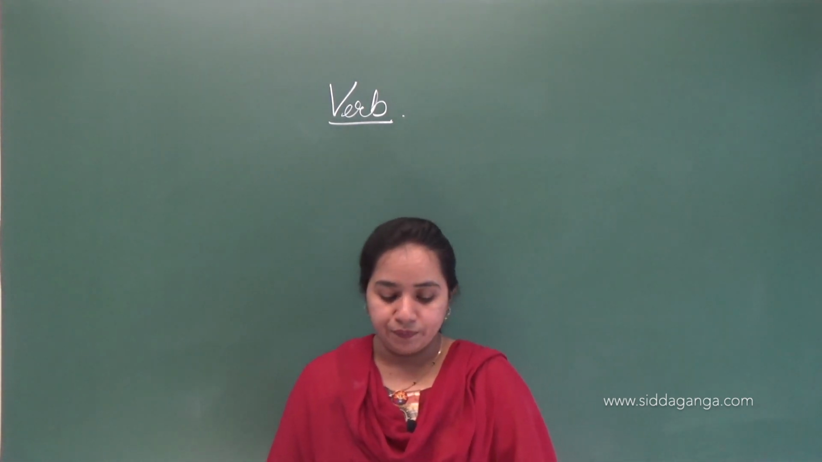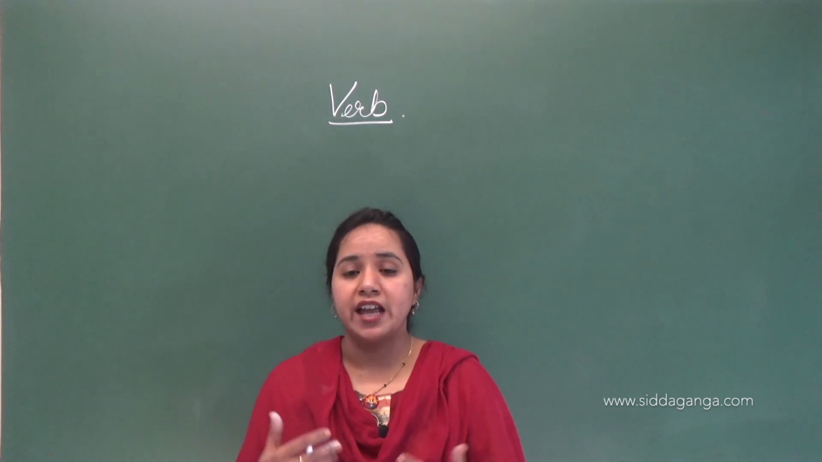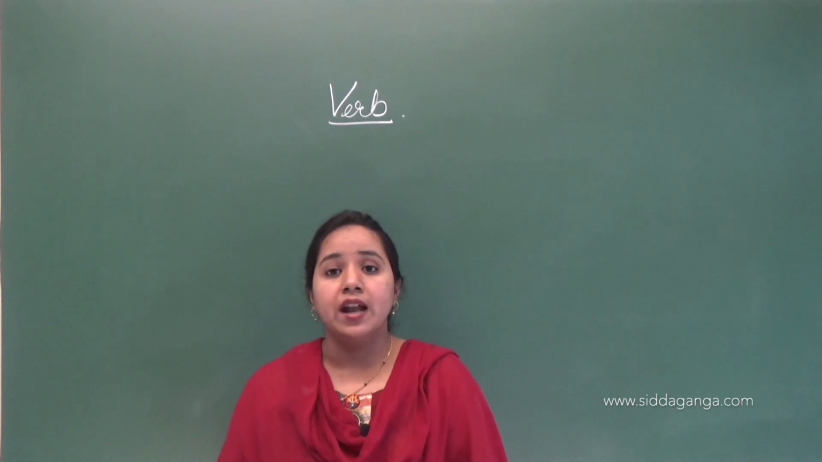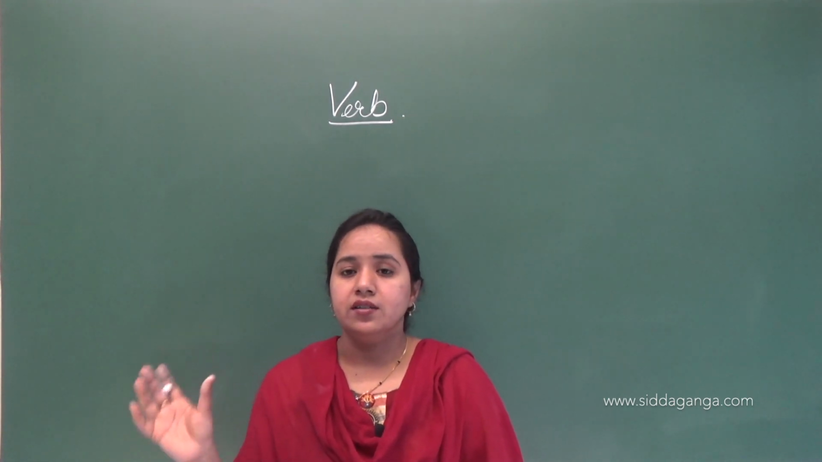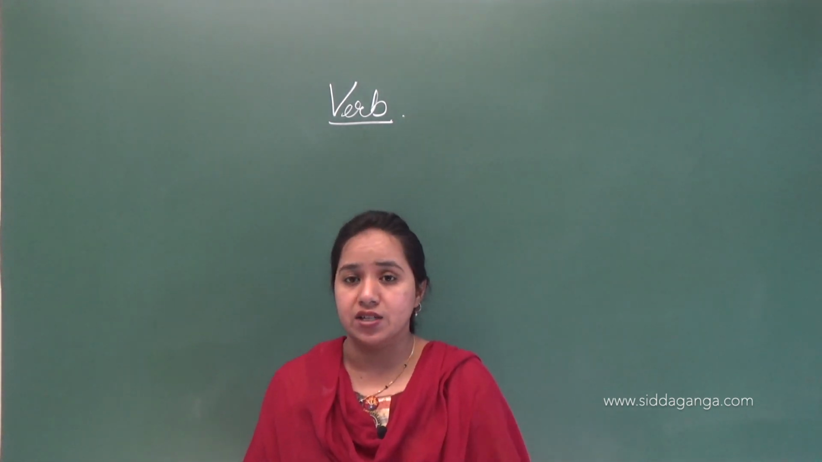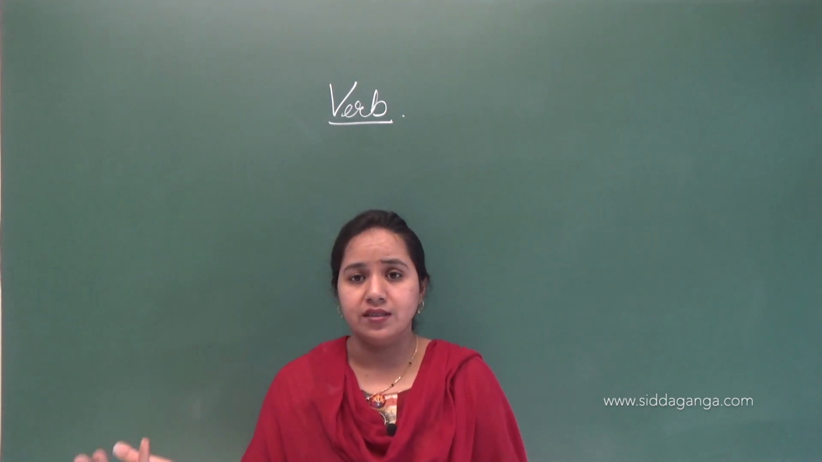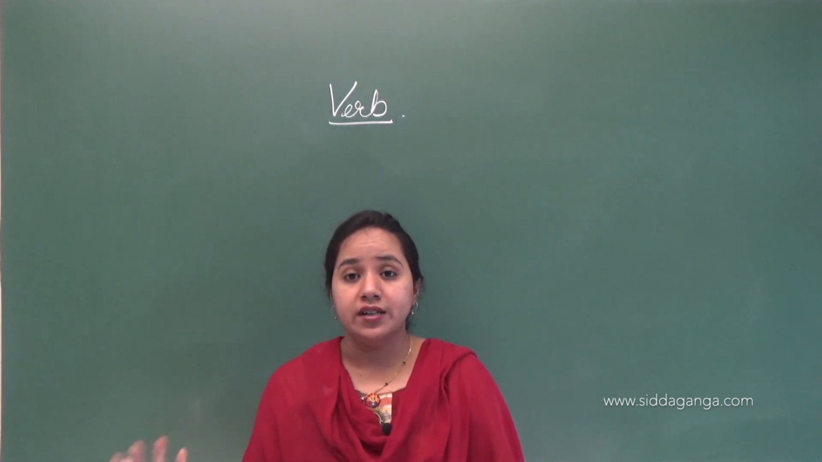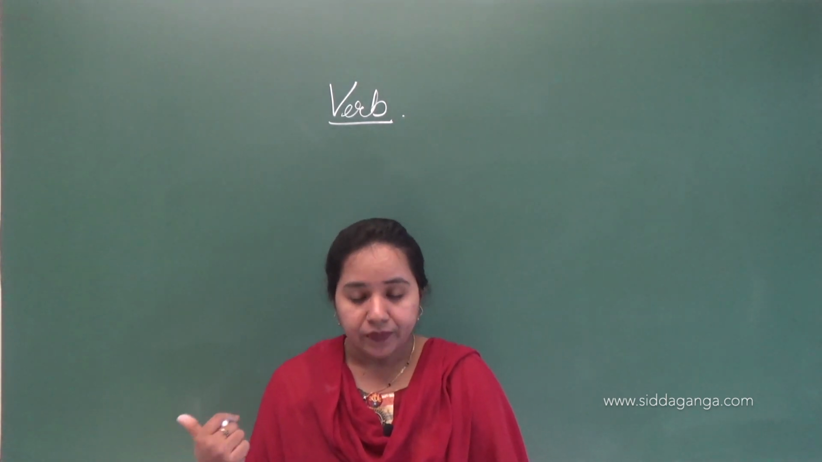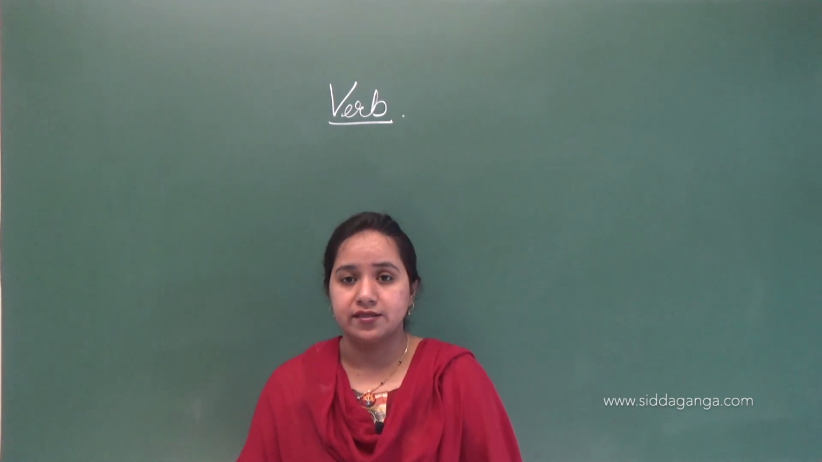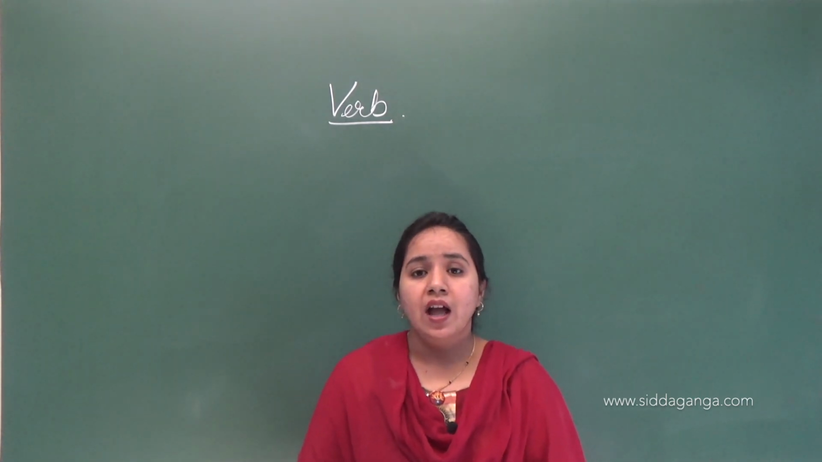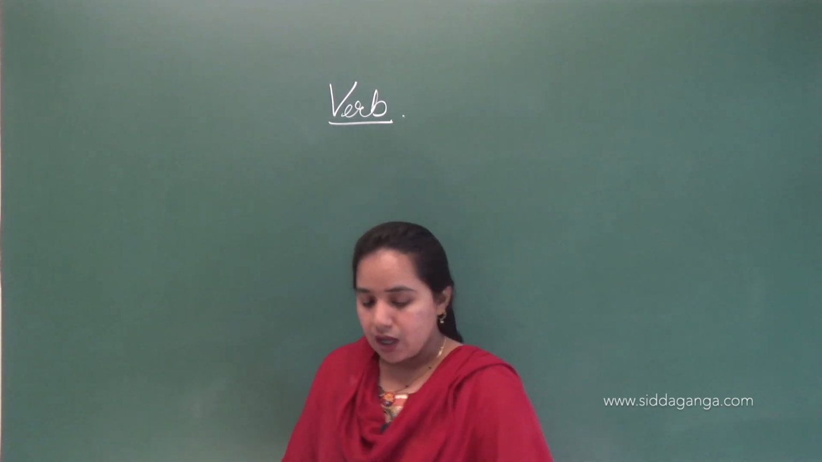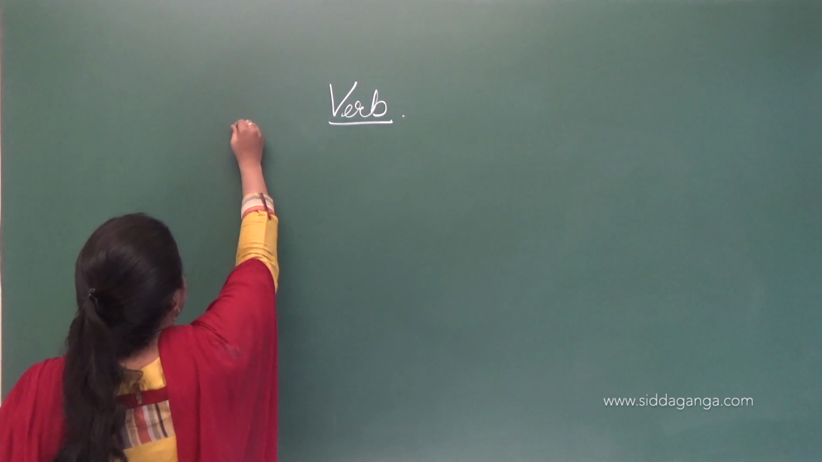So what is a verb? A verb is a word that expresses an action, a state or an existence. It expresses an action, what a person has done or what a thing has done, and it also speaks about a state and about existence. Let's see with examples where I am going to explain briefly. So what is a verb?